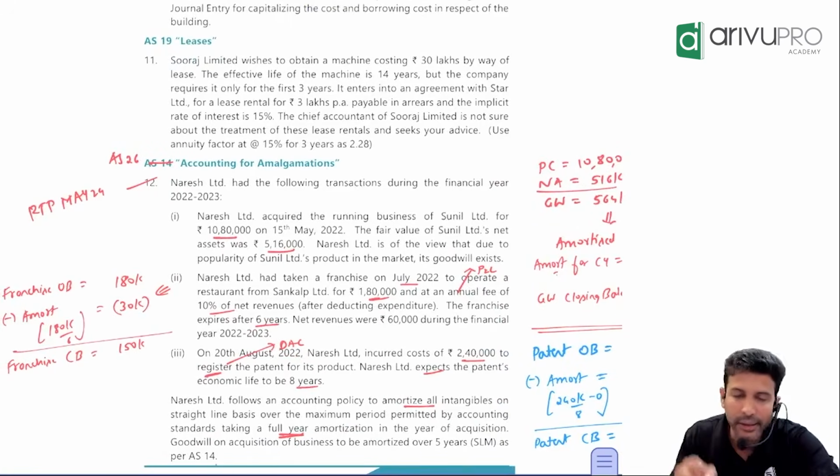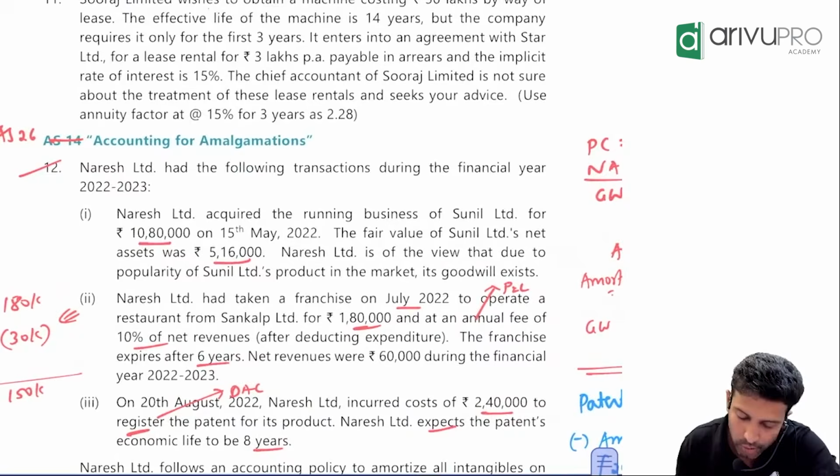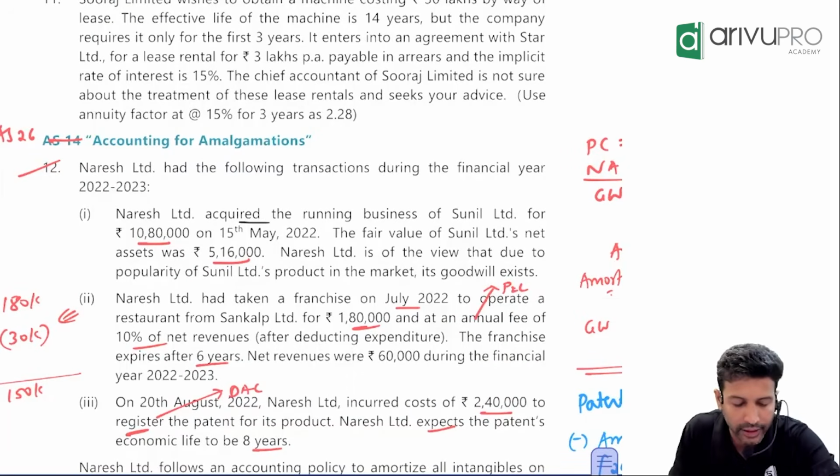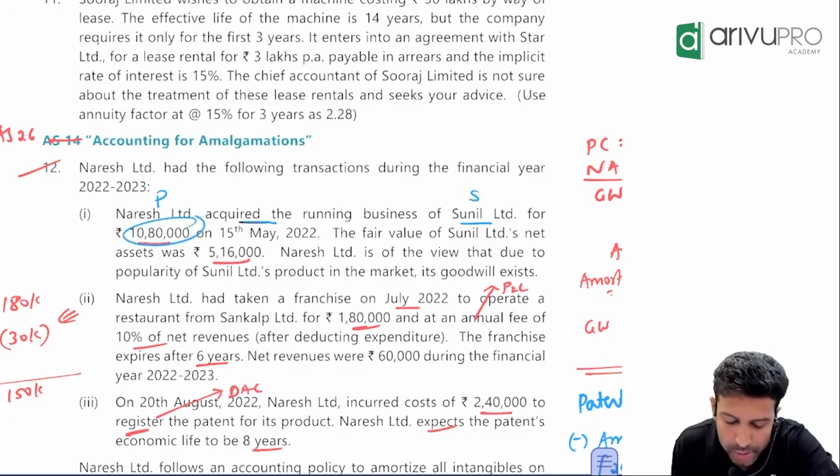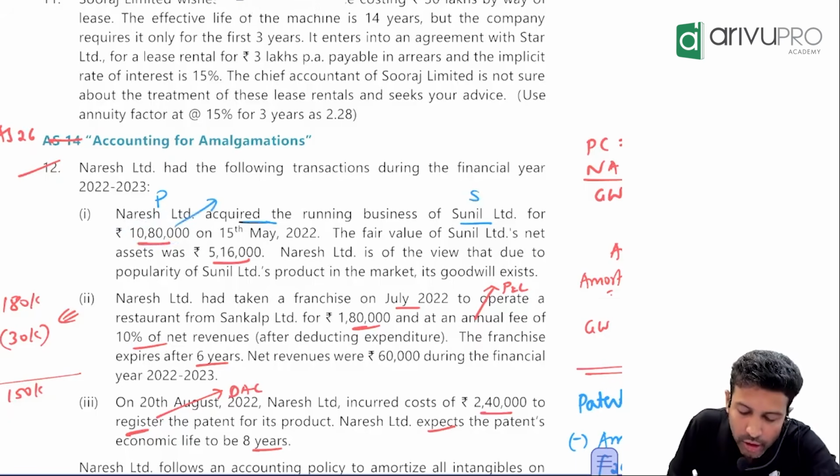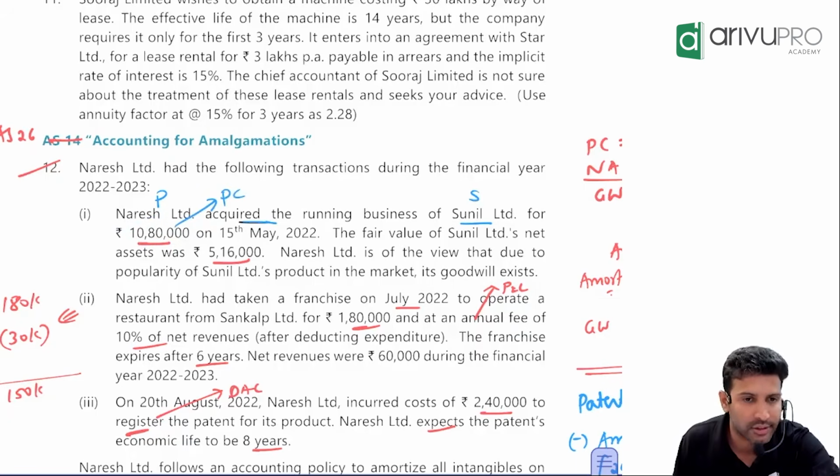Naresh Limited, one company, they have made some transaction. What transaction? Naresh acquired. Take your calculator. Quickly calculate things for me. Naresh Limited has acquired the business of Sunil. So Naresh is the purchasing company. Sunil is the selling company. For how much value? 1080. This only we call it as what? Purchase consideration. You know which concept is this? And this is the day they purchased.